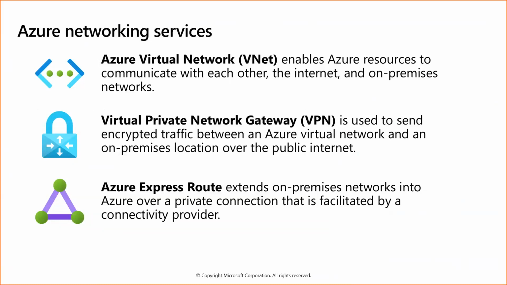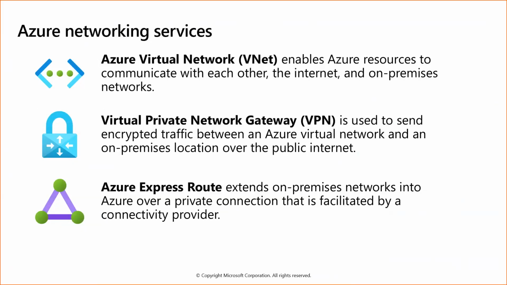So what is an Azure Virtual Network? It enables Azure resources to communicate with each other, the internet, and on-premise networks. So if you want to communicate within the Azure cloud, or through the internet to the Azure cloud, or from an on-premise data center to the cloud, for that we need some network. It is called Azure Virtual Network.